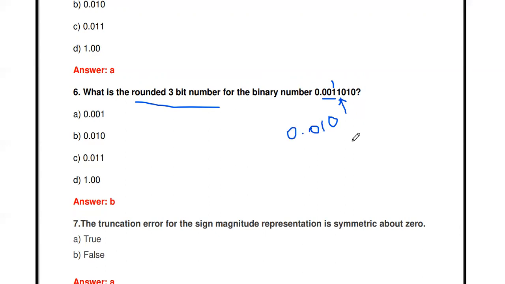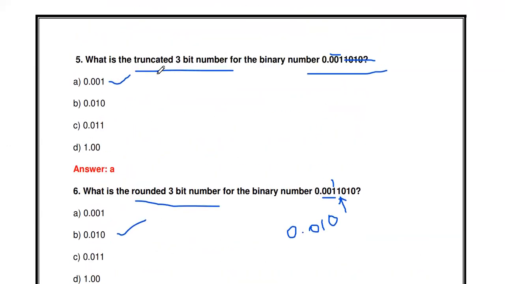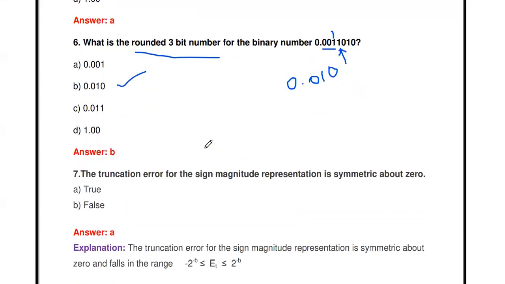So 0.010. So that is the answer. So this is the rounded value. So you see, for the same number, if you are using the quantization process of truncation, we will get the answer 0.001. If you are performing the rounding process, we will get the answer 0.010. So these are the 2 types of quantization.